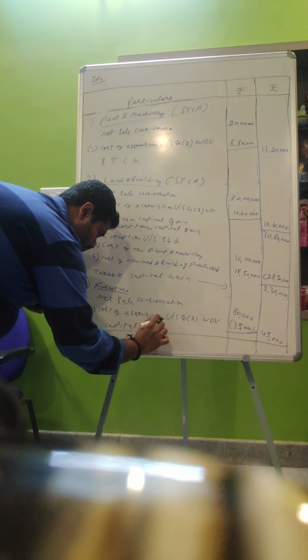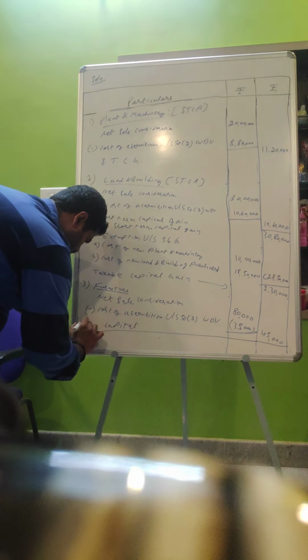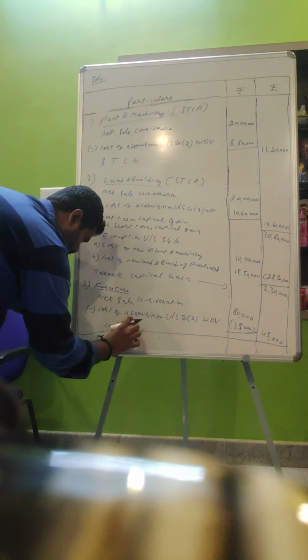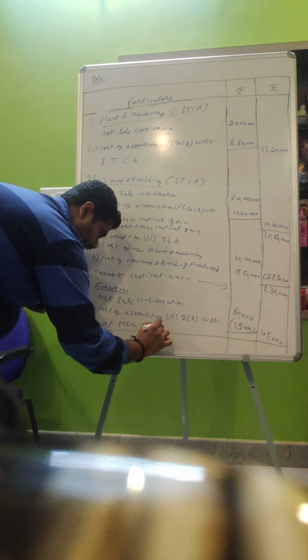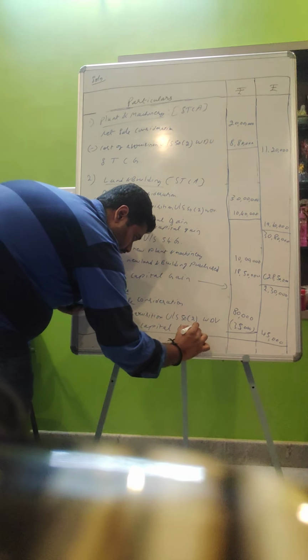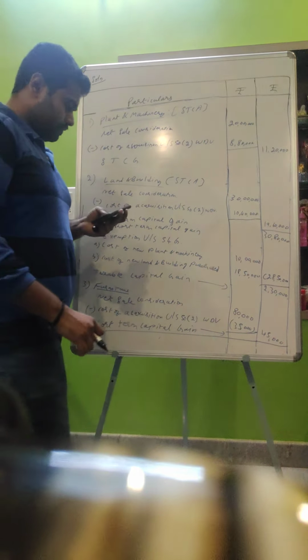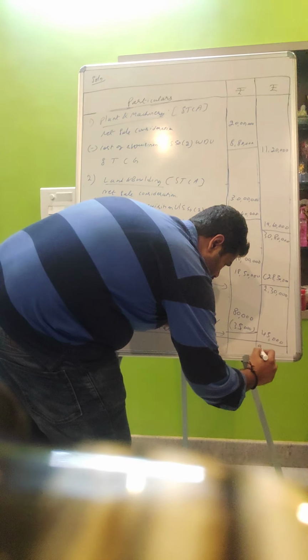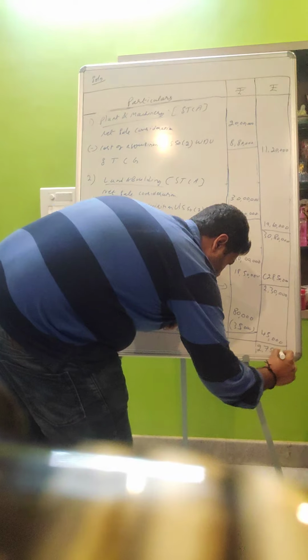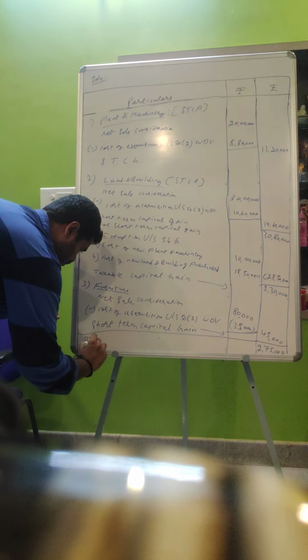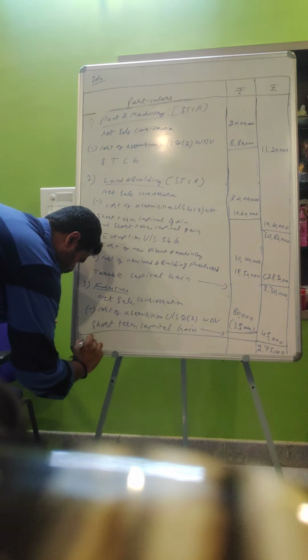It is a short term capital gain, 45,000. Now 2 lakh 30 plus 45 will be 2 lakh 75,000, the total taxable capital gain.